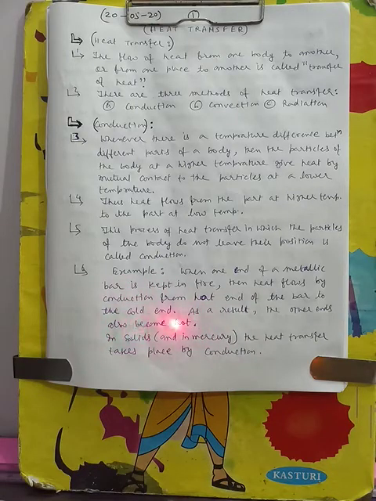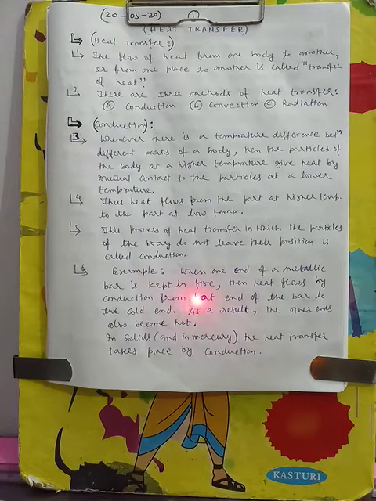You would have seen that when we keep one end of a metallic bar or wire in our hand and the other end faces the fire, then slowly our hand feels that the end we have taken in our hand is also getting hot. So this is an example of conduction.